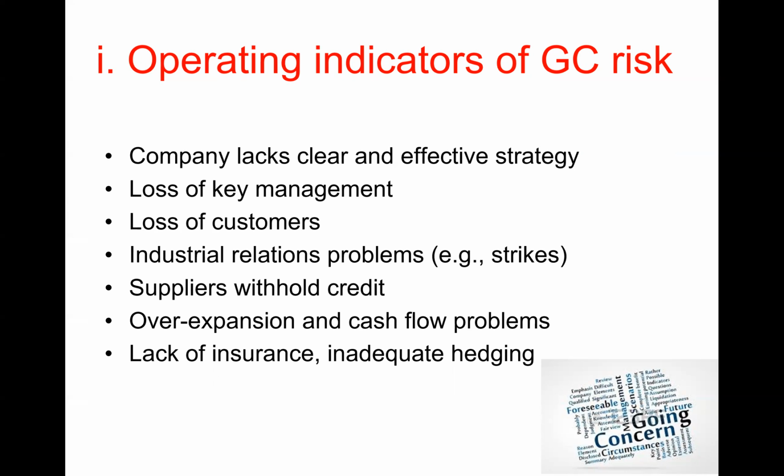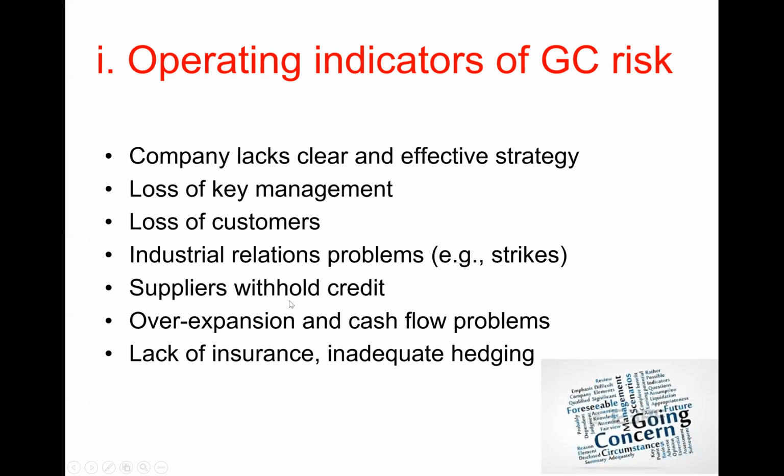And then the employees, especially if they have a trade union representative, they may then take steps to rebut the company's plan, right? They may go on strike. They may say, look, we don't want lower wages. We don't want to have employees laid off, right? So that's going to make it harder for the company to survive, right? If it doesn't have a good relationship with its employees.